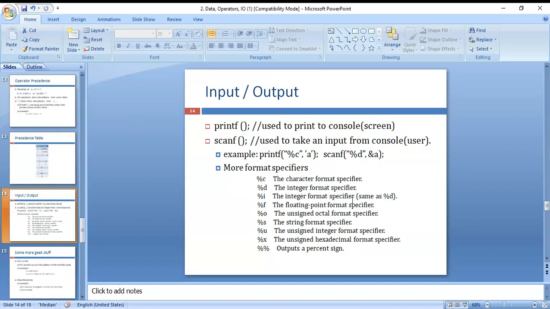For integers we can use percentage i also, and for floating point percentage f, and octal format percentage o. Next, string format percentage s, and unsigned integer percentage u, and percentage x for hexadecimal, and percentage percentage for the percent sign. These are the different types of formats we are using there.